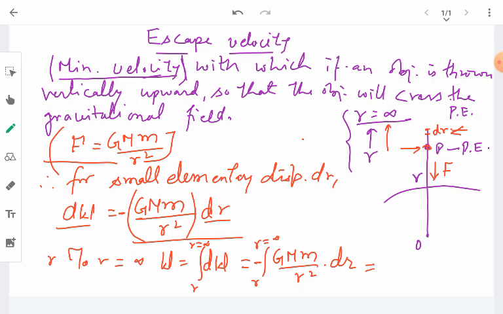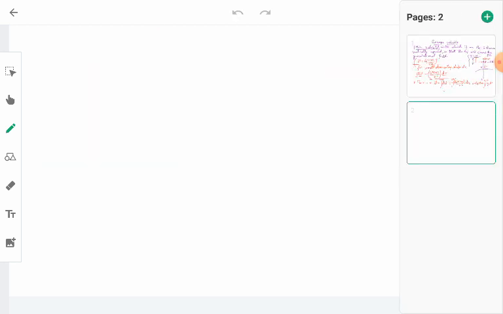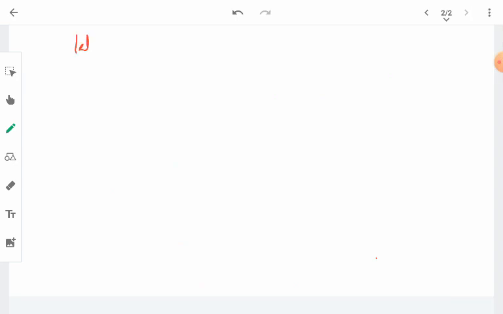On calculating this, these terms are constant, so they come out of the sign of integration. Inside we are left with only 1 upon r square dr, where r goes from value r up to infinity. So the total amount of work done will be equal to minus G M m times the integration of 1 upon r square, which is equal to minus 1 upon r, and the limits go from r up to infinity.